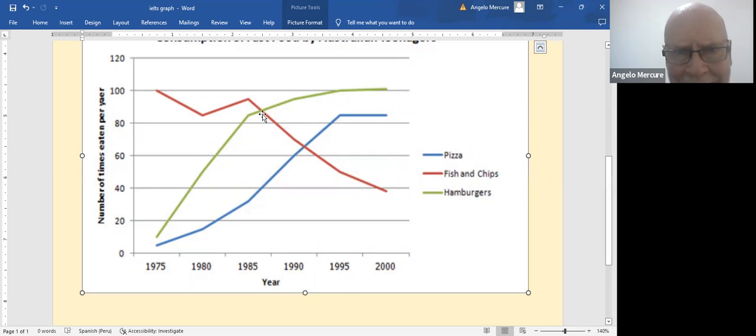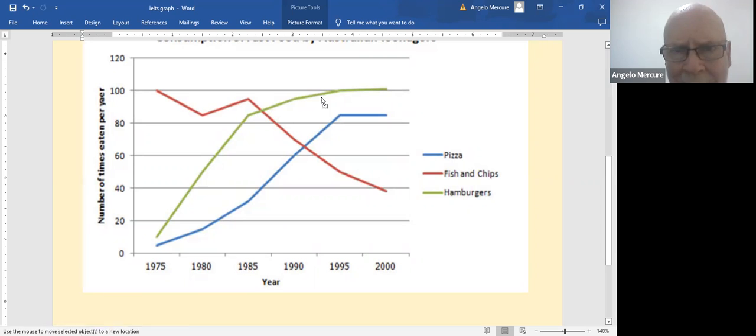They were on an upward slide. We go to 1990, where we have approximately 95 million hamburgers consumed by Australian teenagers, a continued rise, and finally a peak in 1995 of 100 million hamburgers consumed by Australian teenagers, and then it flatlines and it stays the same at 100 million through the year 2000.